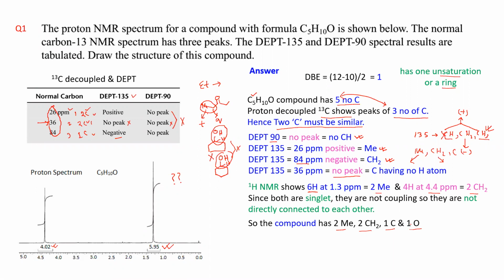You have to connect these in such a way that methyl and CH2 cannot be side by side, because you don't have any splitting. So how can you arrange? Remember, this carbon doesn't have any hydrogen connection. So start from that carbon, and put this carbon to methyl and to CH2.